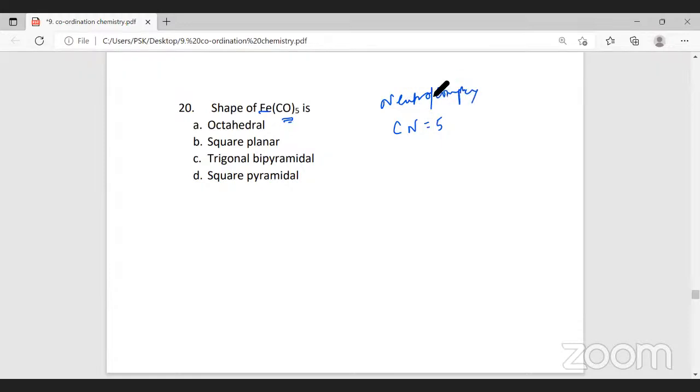When the coordination number is 5, the hybridization is dsp3. With dsp3, you have CO, CO, and CO in plane. These all are in one plane, in the form of a triangle.